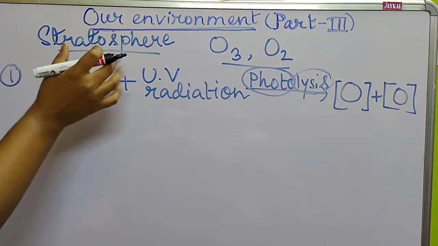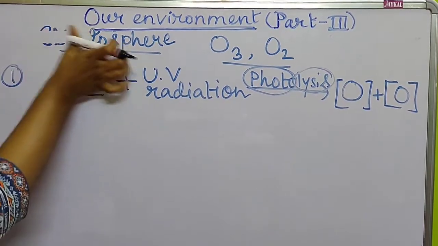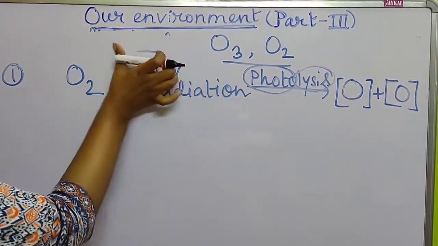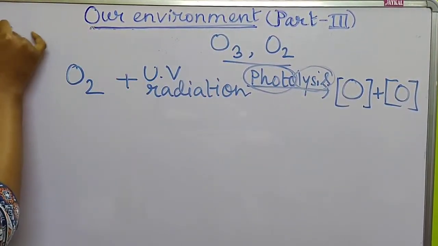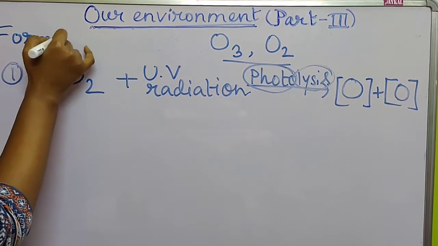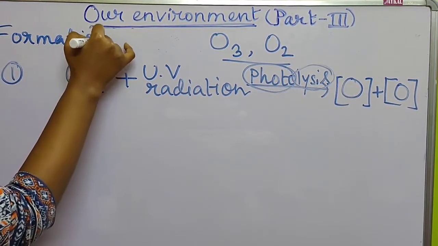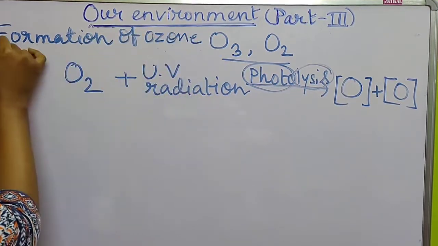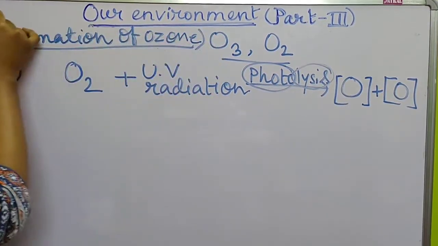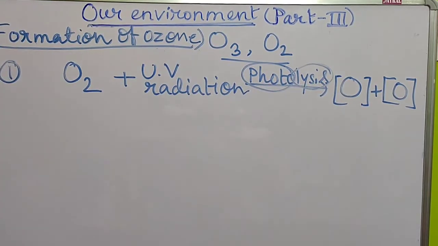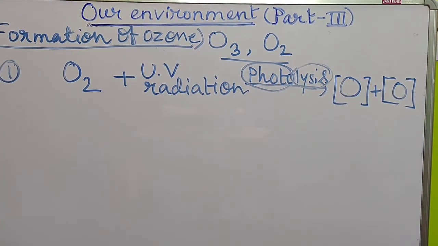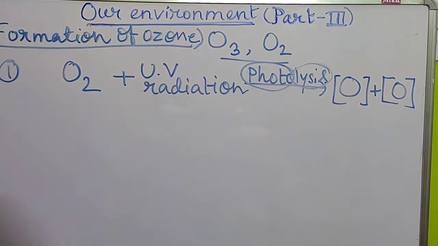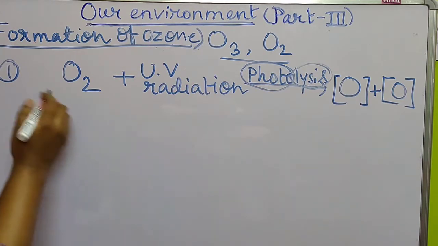The topic we are now discussing is the formation of ozone in the stratosphere, that is, how ozone is formed from oxygen gas. So first, oxygen will be broken down into two oxygen atoms.